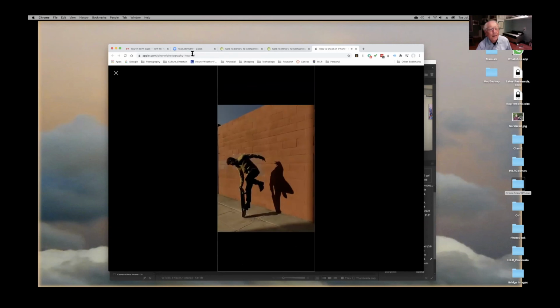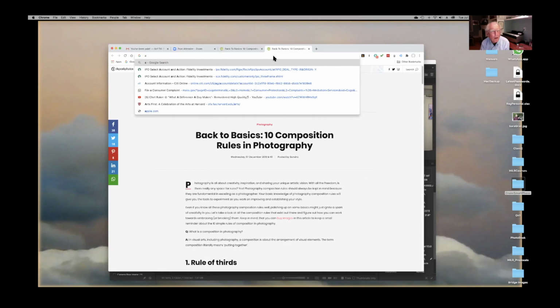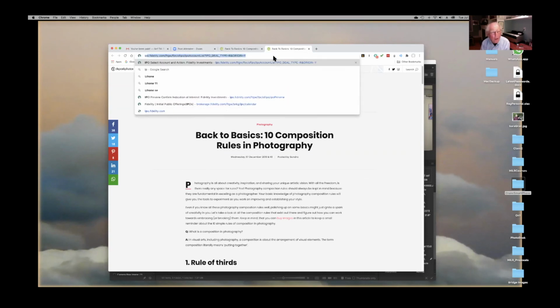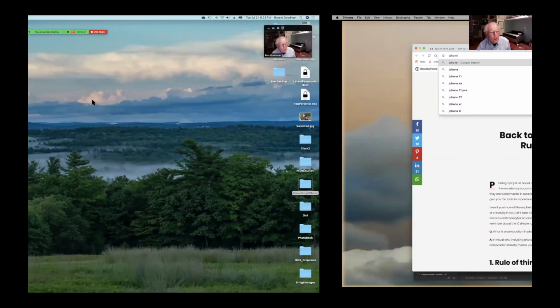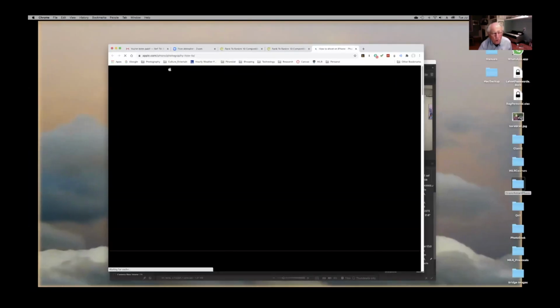If you go to Apple iPhone, that one set of videos will take you through how to use your iPhone, and those are also transferable to almost any camera that you use.